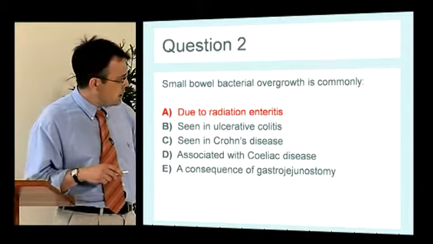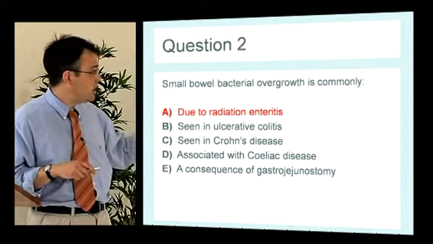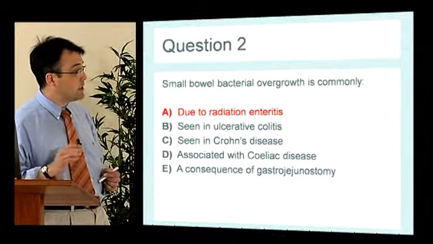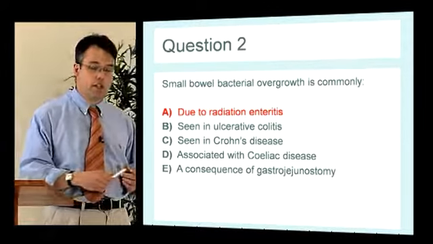It can't occur in UC, which only affects the colon. It rarely occurs in Crohn's disease as a complication. It very rarely occurs in celiac disease. It will, of course, occur quite commonly in patients who've had bypass surgery involving the stomach or small bowel, but the commonest cause is classically radiation enteritis.